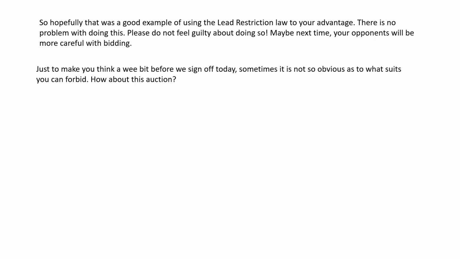Just to make you think a wee bit before we sign off today, sometimes it is not so obvious as to what suits you can forbid. How about this auction? 1 diamond by North, 2 diamonds by East, 3 diamonds by South, 3 clubs by West.